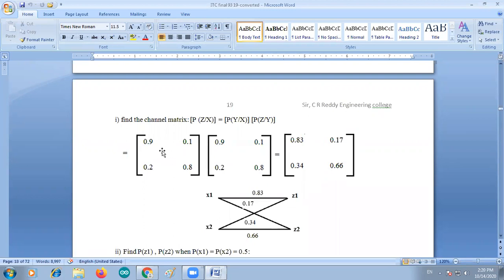So the resultant is to multiply these two matrices. That is the channel matrix.